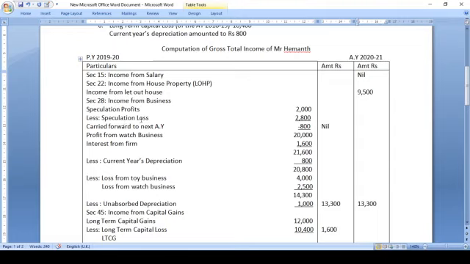The carried forward speculation loss is 2,800, you deduct. Still 800 speculation loss remains, so that will be carried forward to next assessment year.